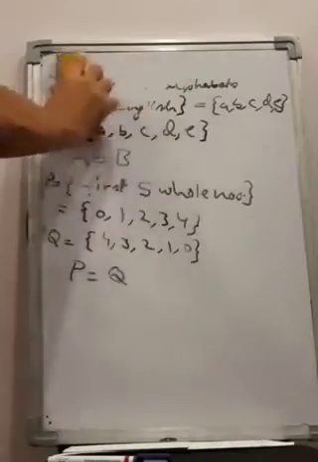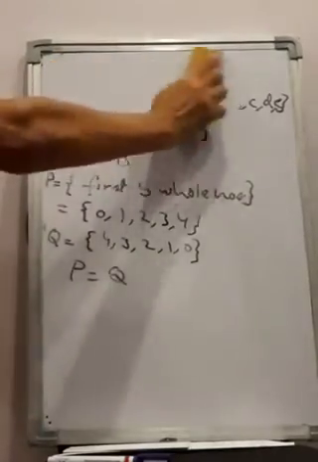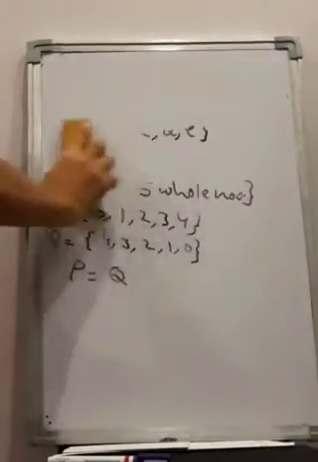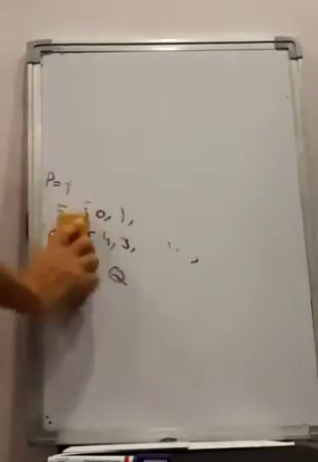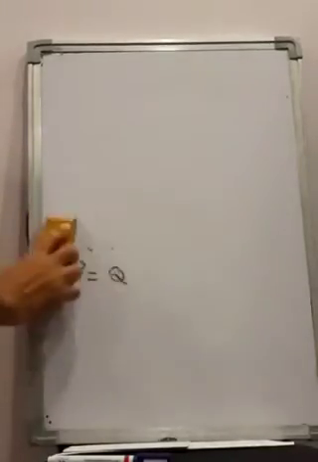Now let us learn about equivalent sets. You learned about equal sets. Now let us learn about equivalent sets.